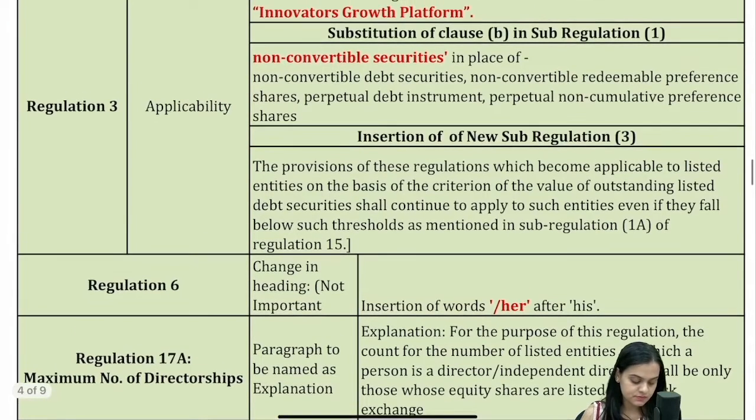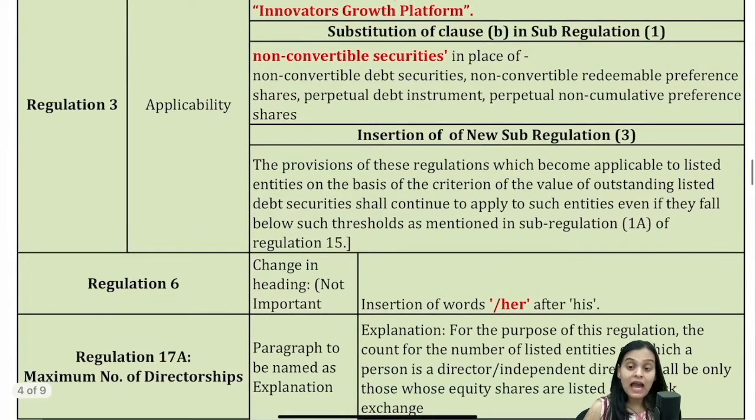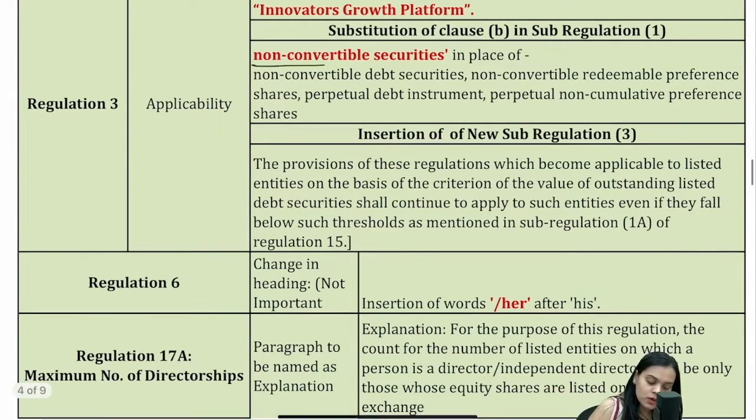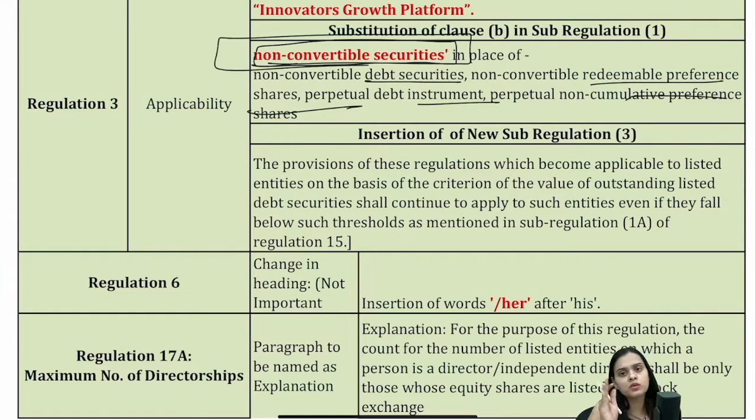Then, when we talk about the applicability of these LODR regulations, which is given in regulation 3, there is clause B in sub-regulation 1, which has been substituted, and it is a simple thing. Earlier, there was clear mention of non-convertible debt securities, redeemable preference shares, and a lot of things. Now it is plain and clear: non-convertible securities.